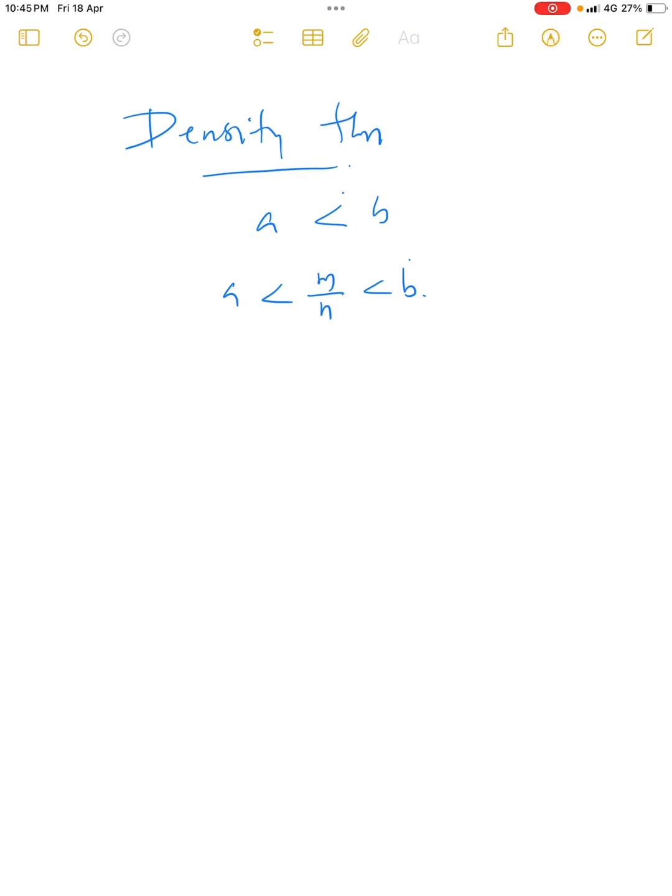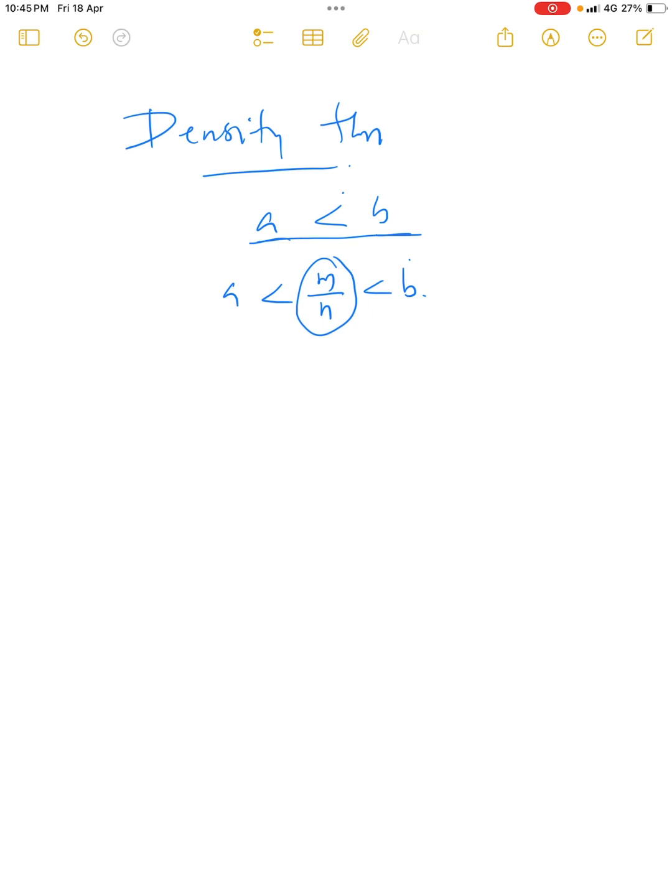That is, once again, if we take any two distinct real numbers a and b with a less than b, then we can find a rational number m by n such that a less than m by n less than b. Okay, this is the statement of the density theorem.